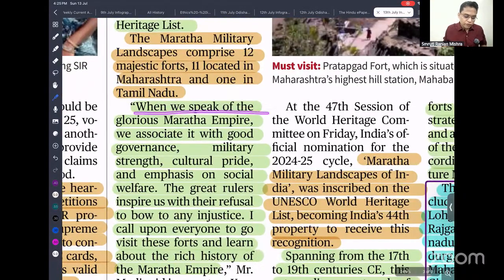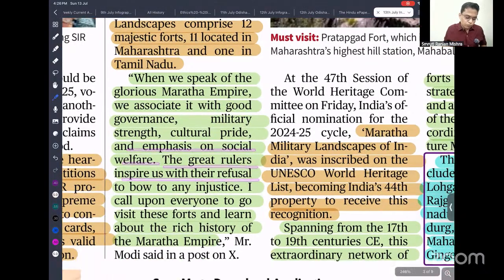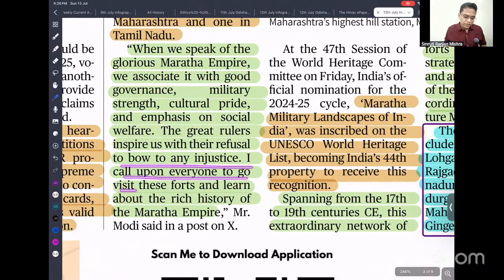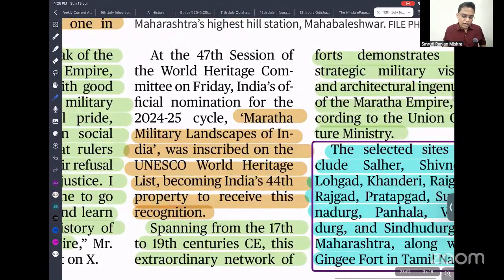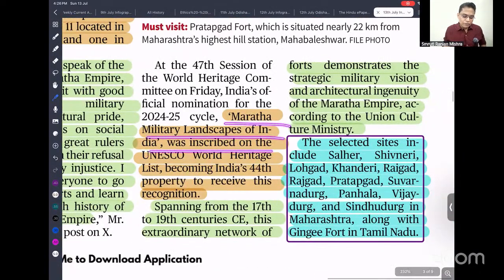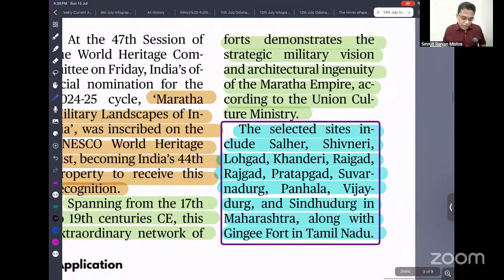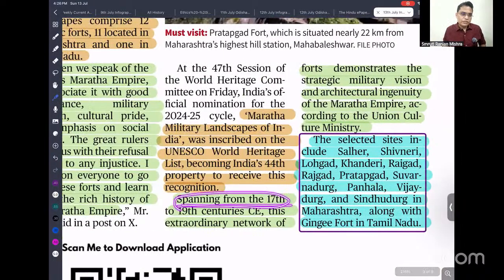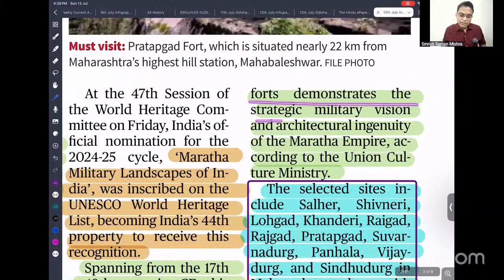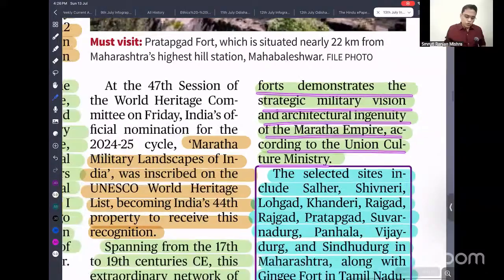When we speak of the glorious Maratha Empire, we associate it with good governance, military strength, cultural pride, and emphasis on social welfare. The great rulers inspired us with their refusal to bow to injustice. I call upon everyone to visit these forts. This is what the Prime Minister said. The Maratha Military Landscapes of India was inscribed as a UNESCO World Heritage Site as the 44th property. You have to understand that this spans the 17th to 19th century. This extraordinary network of forts demonstrates the strategic military vision and architectural ingenuity of the Maratha Empire, according to the Union Ministry of Culture. So you have to remember this also.